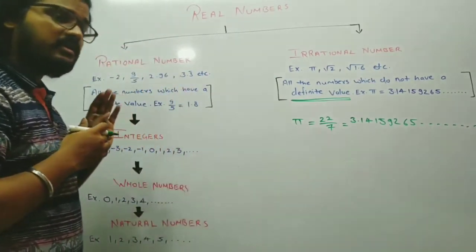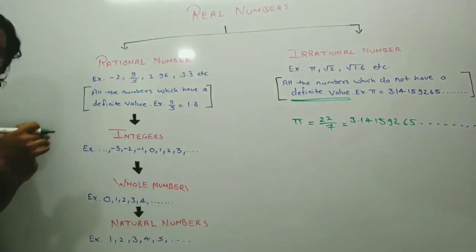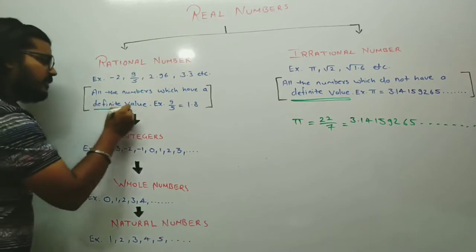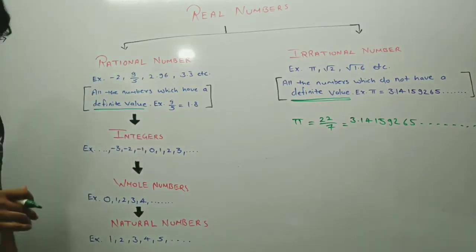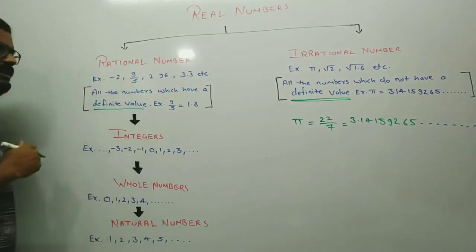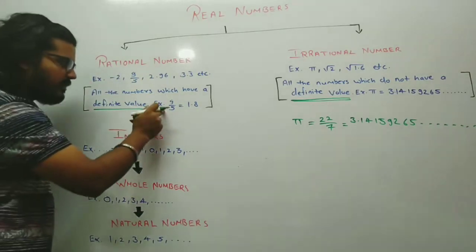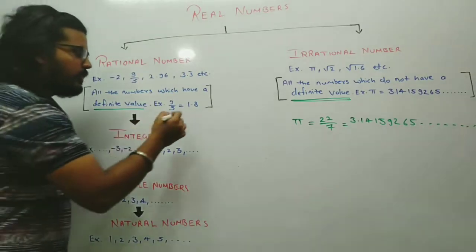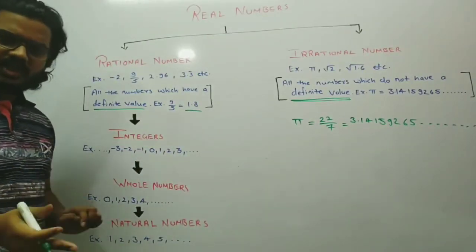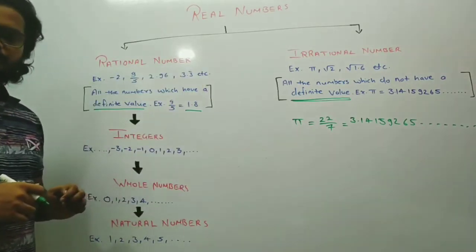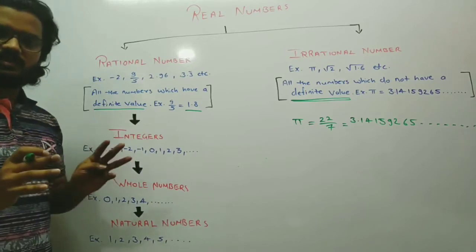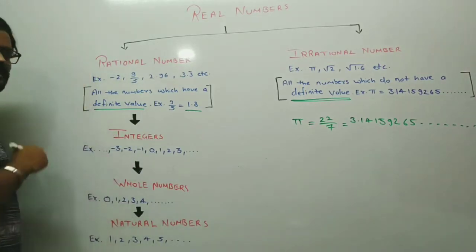Now let's get back to rational numbers. What are these rational numbers? Correct students, all the numbers which have a definite value are called rational numbers. Let me give you a few examples. Say 9 upon 5. If you take 9 upon 5 and do a division, you will definitely get the value 1.8. This value cannot be changed and it's not a never-ending value. It's a value which is definite, which does not change wherever you do the division. Therefore, such numbers are called rational numbers.